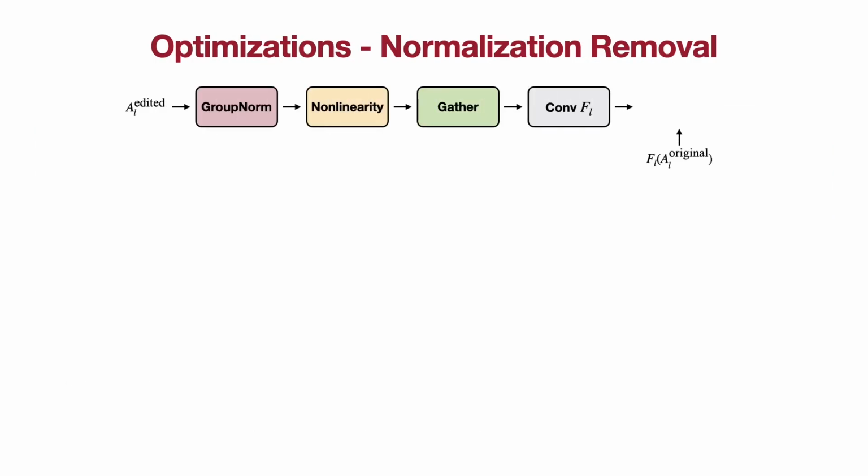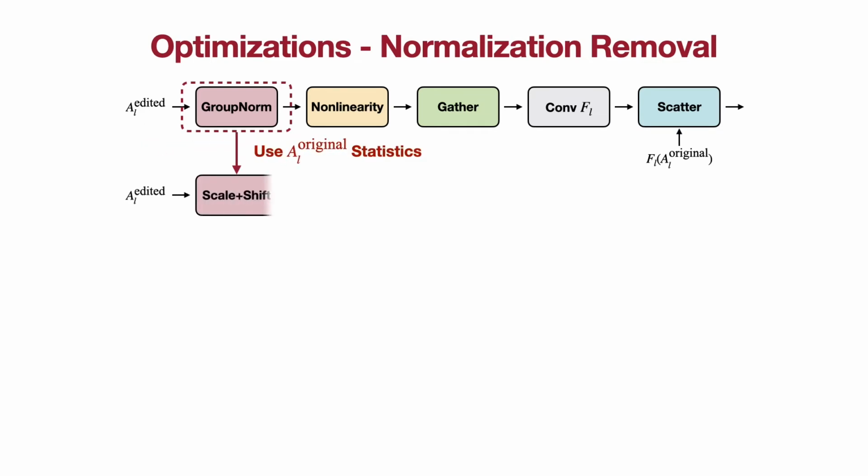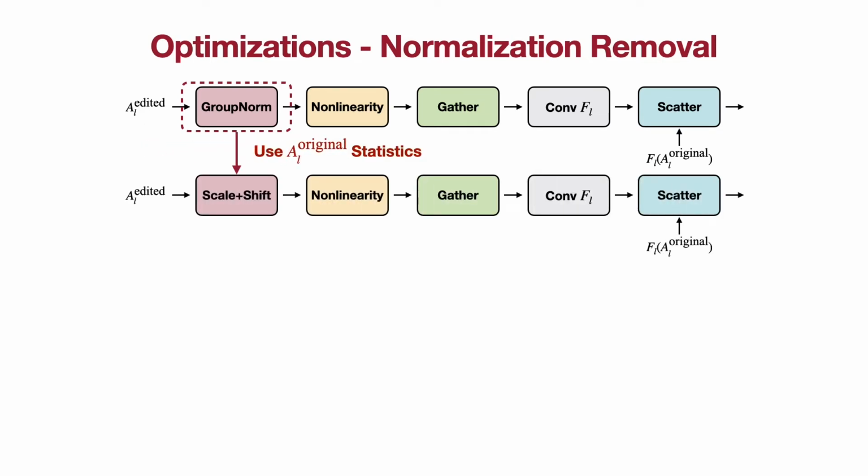Here, we show the pipeline of a convolution block used in DDIM. Recent generative models often use instance normalization or group normalization, which compute statistics on the fly during inference and incur significant overheads. As mentioned before, the edited activations and the original activations are very similar. This allows us to cache and reuse the statistics of the original activations. We can replace normalizations with scale plus shift.